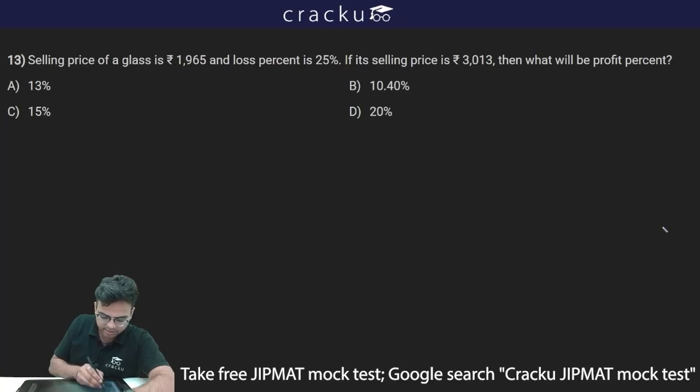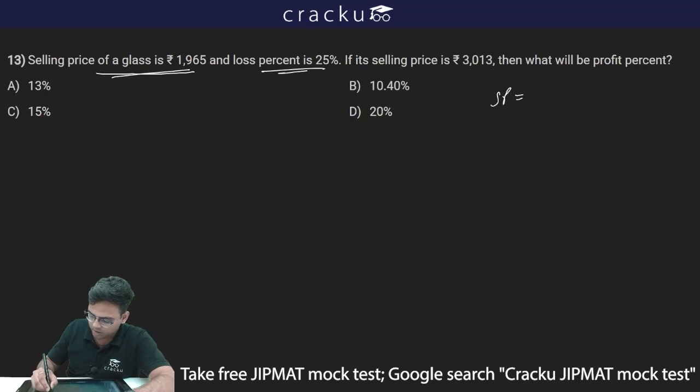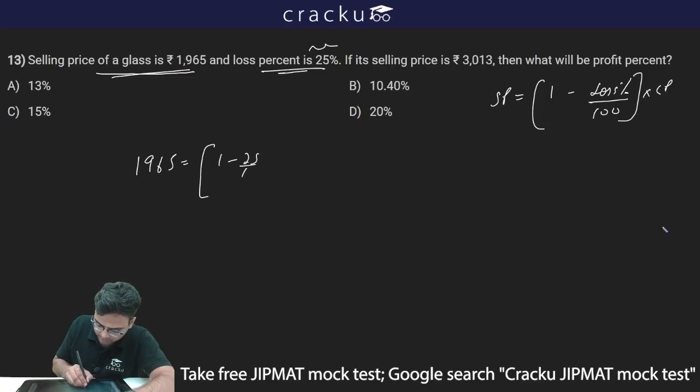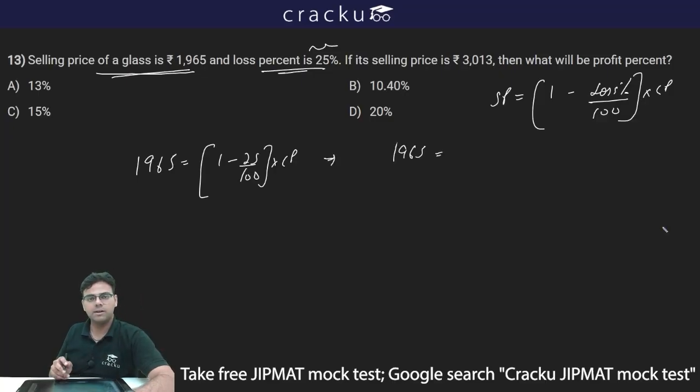The next question says the selling price of a glass is rupees 1965 and the loss percentage is 25%. So I know the formula: selling price is equal to 1 minus loss percentage by 100, into cost price. So similarly, 1965 is equal to 1 minus 25 by 100 into cost price. Thus 1965 should be equal to, this 1 minus 25 by 100 is 75 by 100, or I can write 3 by 4, so 3 by 4 into cost price.